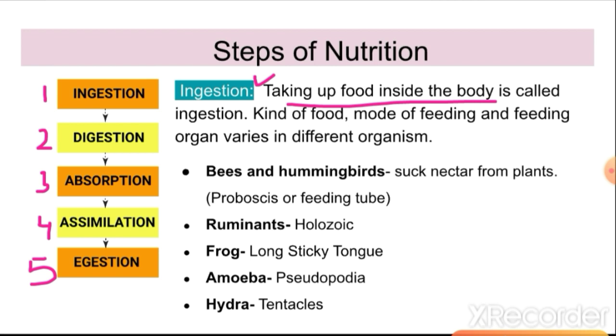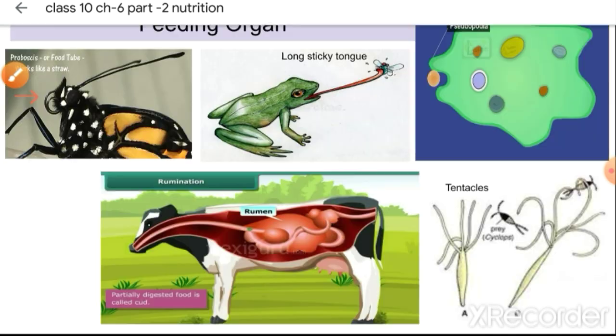So we have different kinds of ingestion methods. Bees and hummingbirds suck nectar from plants with the proboscis. These are also called feeding tubes. Then ruminants means the grass eating animals like cow, buffalo, goat. These are ruminants because they have rumen inside their stomach. So they have holozoic nutrition because they take the food through their mouth. Then frog have a long sticky tongue, amoeba have pseudopodia, hydra have tentacles.